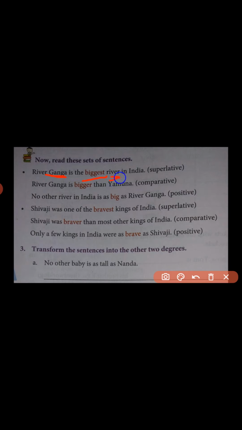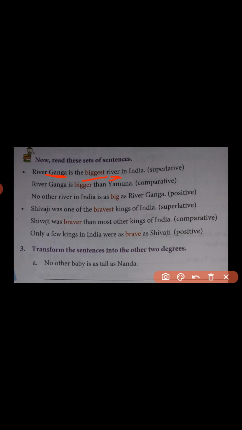What is the common noun of Ganga? River. So for changing the degree of a sentence into other forms, we have to first find the proper noun and common noun given in the sentence. Then we have to change their places vice versa in the sentence order.